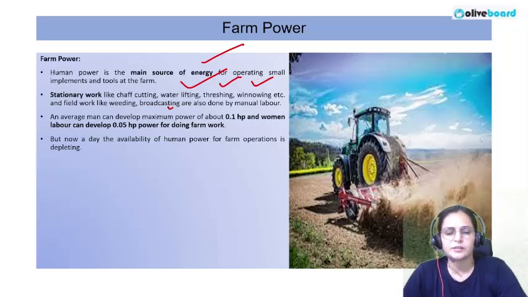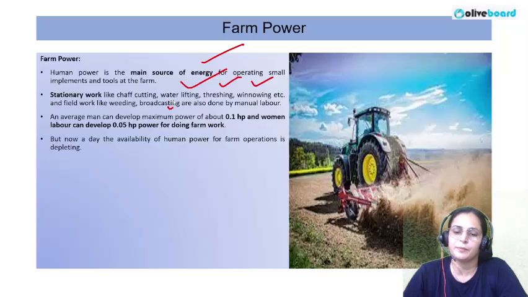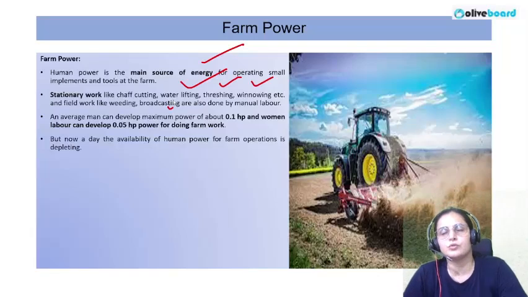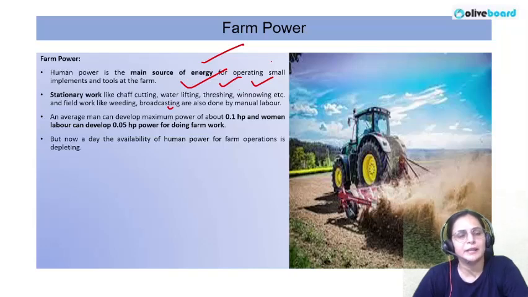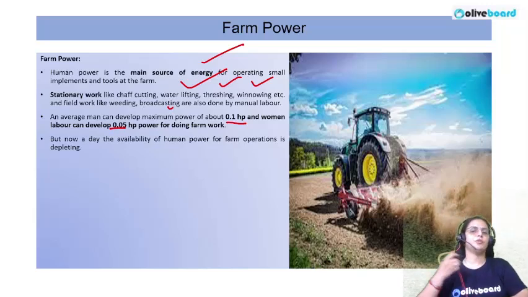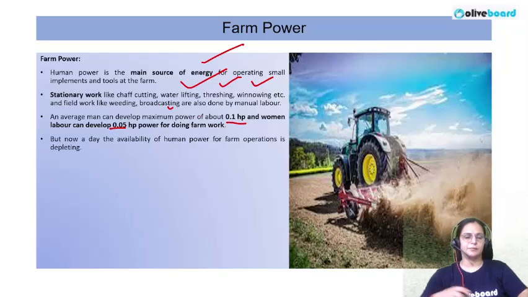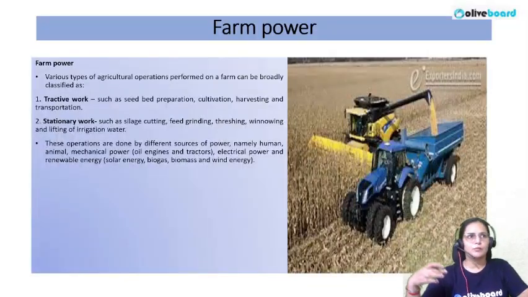Earlier these works were all performed by human power. Now we have machines to do most of the operations in the field, but earlier it was all because of the human. So humans always play a very important role in the field. If I talk about the maximum power, an average man can contribute 0.1 horsepower, and a woman can contribute 0.05 horsepower. But nowadays the availability of human power for farm operations is depleting. It is going down, because we are moving more towards machines and mechanical sources of power.